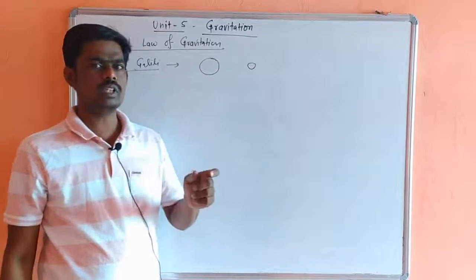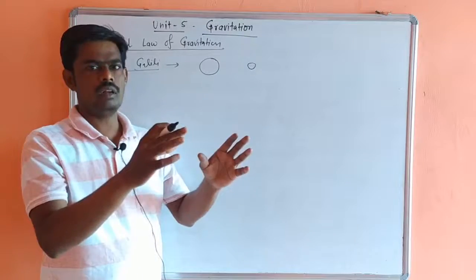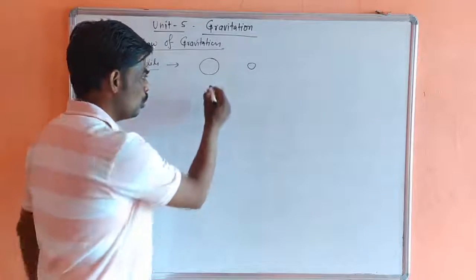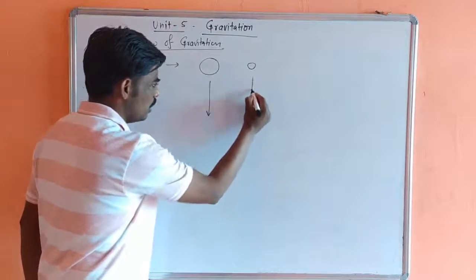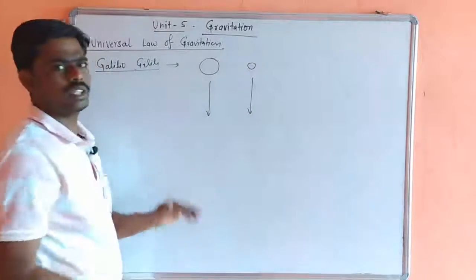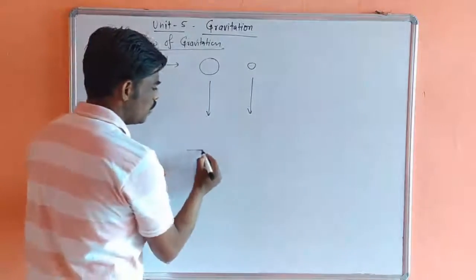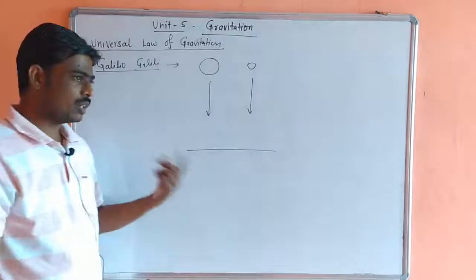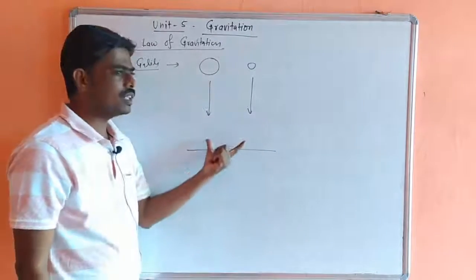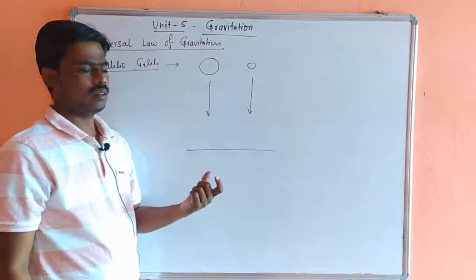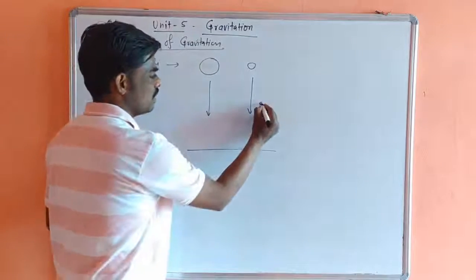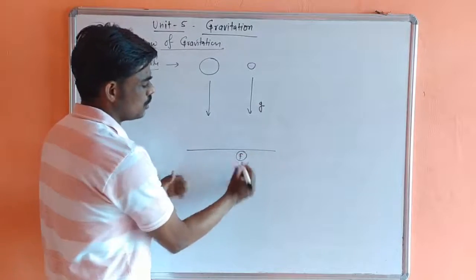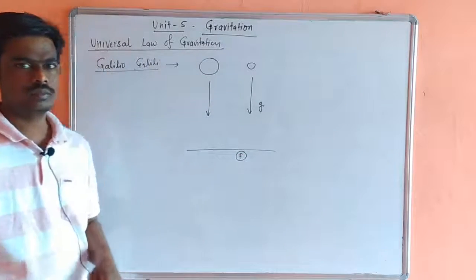If these two objects fall from a certain height under the influence of gravity, both objects will achieve the same velocity when they fall on the surface. That means both objects are accelerated with the same acceleration under the influence of the gravitational force exerted by the earth.